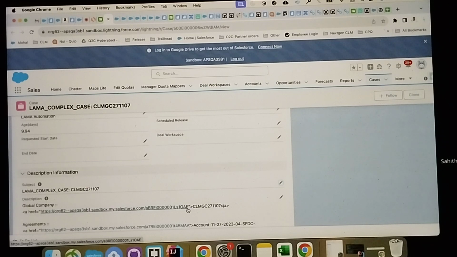Yeah. Similarly, if you change the definition of customer or definition of affiliate, the subject will be shown here similarly, and they will act accordingly.